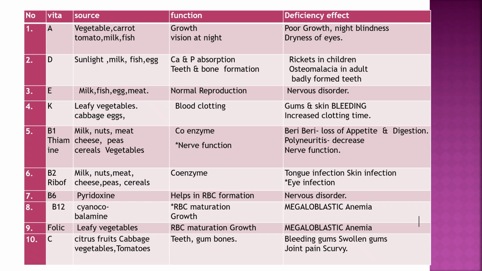Vitamin B1, that is thiamine. Sources: milk, nuts, meat, cheese, peas, cereals, vegetables. Function: coenzyme, nerve function. Deficiency: beriberi, loss of appetite and digestion, polyneuritis, decreased nerve function.